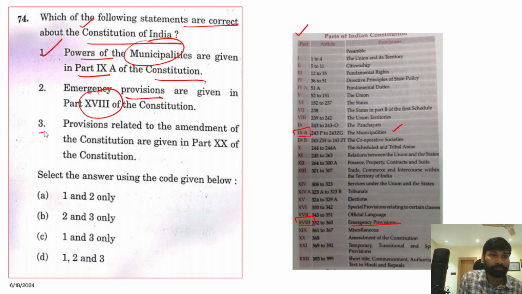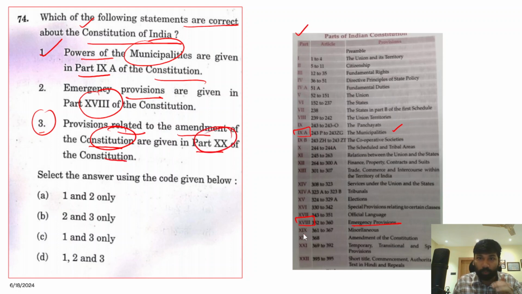And statement 3, the provisions related to the amendment of the Constitution are given in part 20 of the Constitution. So if you look into part 20 of the Constitution, article 368, it also deals with the amendment of the Constitution. So therefore D is the correct answer, 1, 2 and 3.